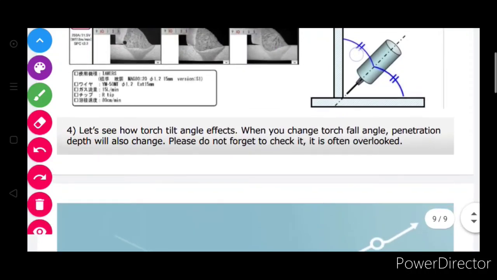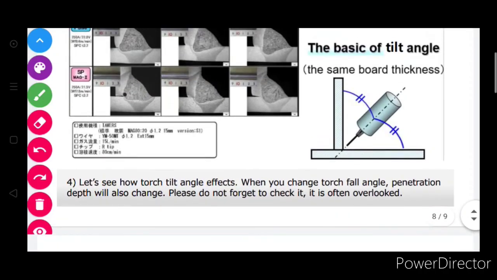So friends, let's see how the torch tilt angle affects things. When you change the torch tilt angle, penetration depth will also change. Please do not forget to check it. It is often overlooked.